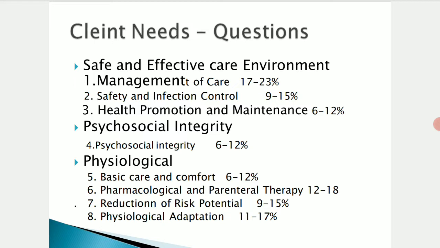They can follow the same with other Prometric examinations also, like DHA, HAAD, and MOH. So the first is safe and effective care environment. There are three needs: management of care, about 17 to 23 percent; safety and infection control, around 9 to 15 percent; and health promotion and maintenance, around 6 to 12 percent. And psychosocial integrity, like 6 to